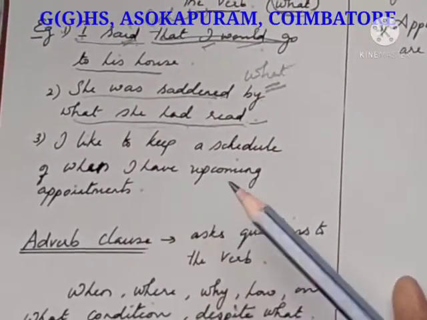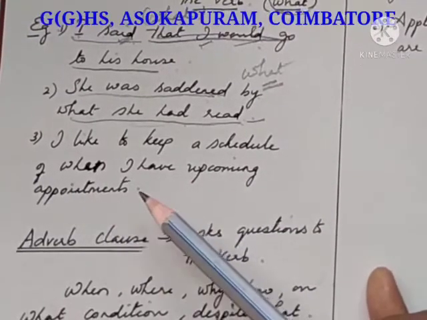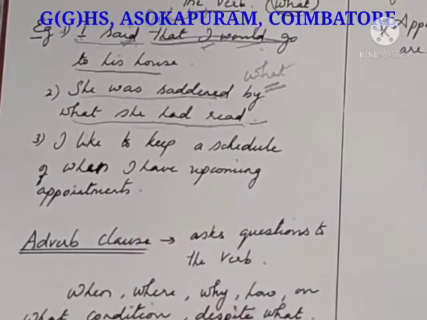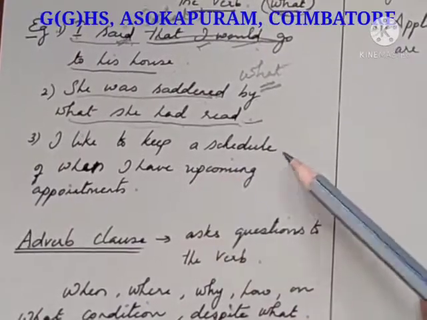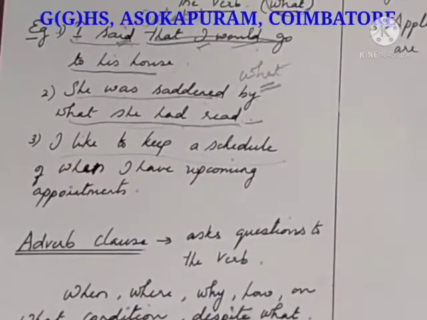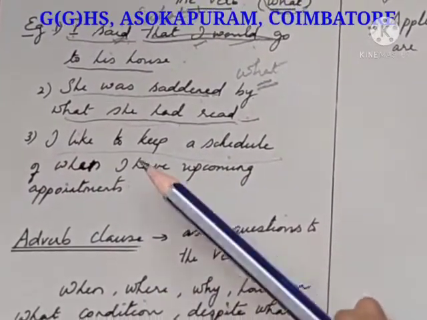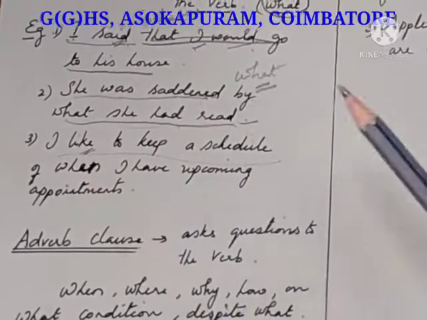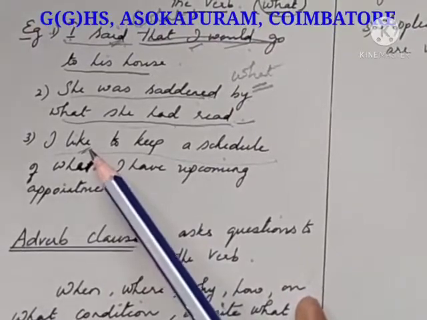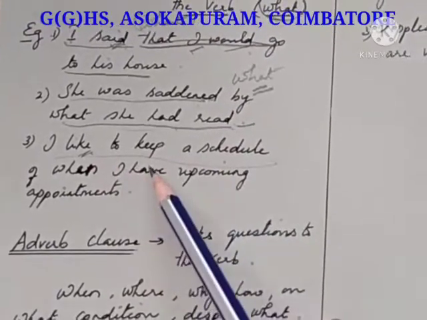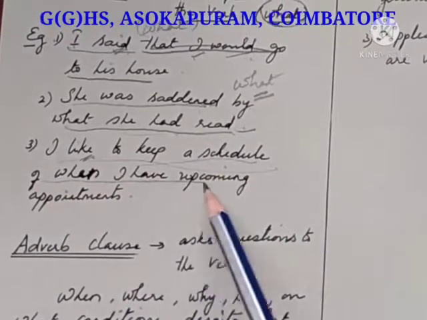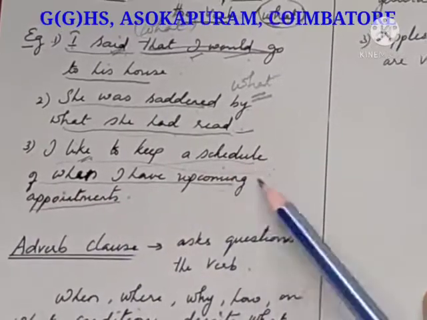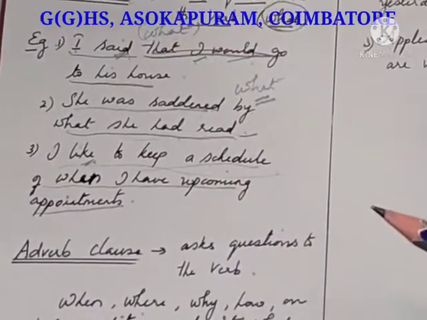I like to keep a schedule of when I have upcoming appointments. I like to keep a schedule. This is an independent clause. Of what? What do you like? So you are asking a question to the verb like. So you are giving the answer: to keep a schedule of what I have, upcoming appointments. No, this completely is called a noun clause.